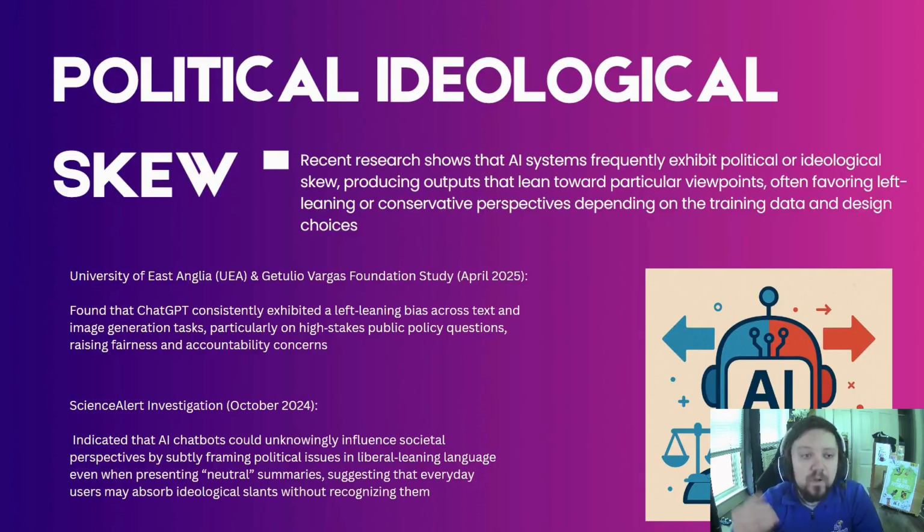It's also going to have political bias. So, for instance, research is pretty clear that there is a kind of a left political skew to things like ChatGPT and these big large language models. But there are individuals that are trying to reskew these. They're trying to guide the way that these models think.